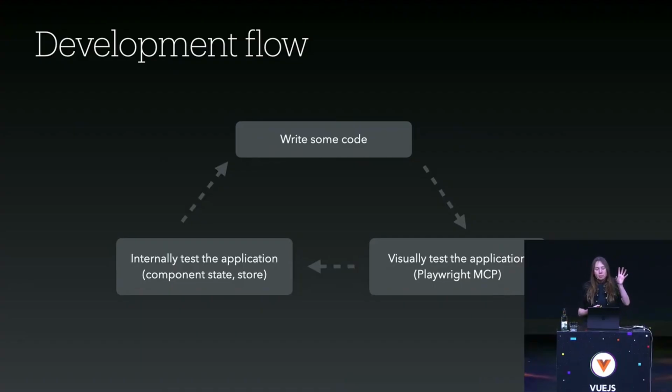Basically, this development flow, this is a simplified version of it, but let's say we write some code, then we visually test it, right? And then, if we think that we need it, we try to test it internally, or maybe look at internal states, things like this, through the DevTools. And then, according to what we discover, we rewrite some code, and so on and so on. So the idea would be to let agents tend to this autonomous flow.